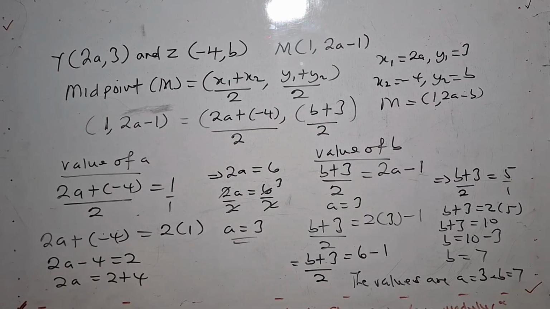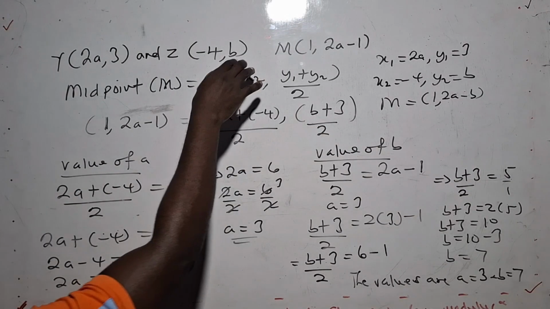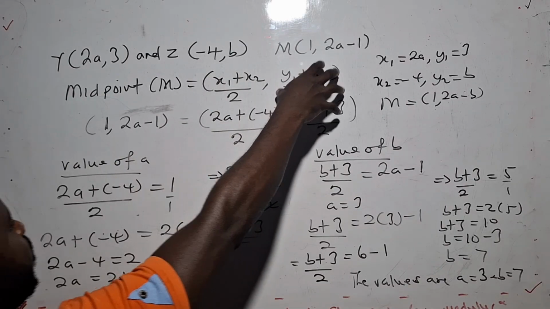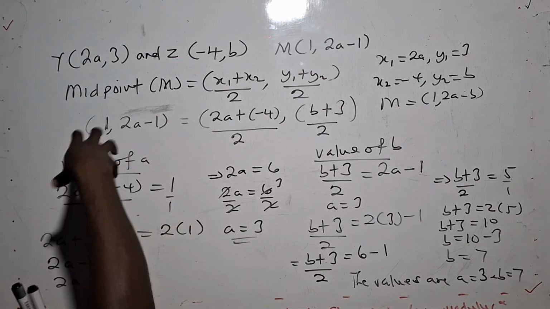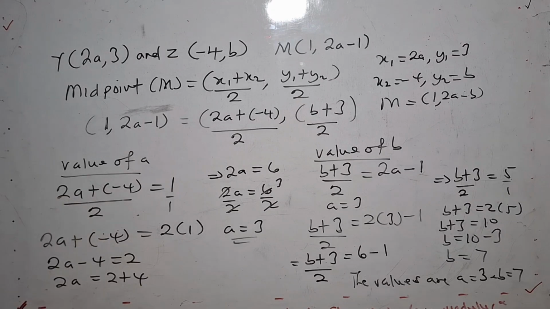This is a one question. Sometimes they'll just play with your mind a little, then you are confused. But you have to know what you are doing. So when they give you the midpoint, you should understand that the first part is for the first answer, the second part is for the second answer. So you just pick them one after the other as I did, then you equate them, then use the equation principle to solve.